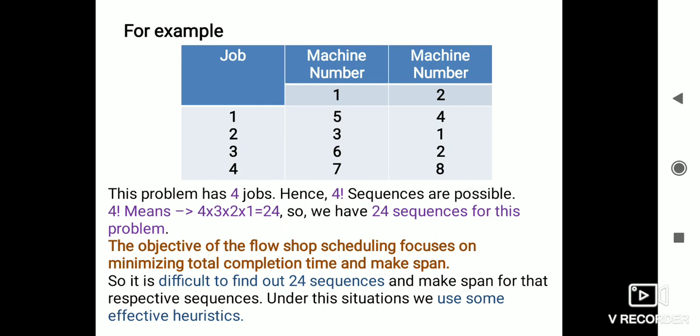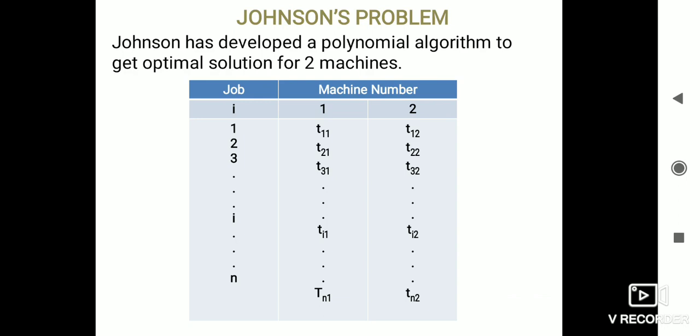For that purpose, different effective heuristics are available. With the help of these heuristics, we find different sequences and compute the make span of each sequence. One such heuristic is Johnson's algorithm.